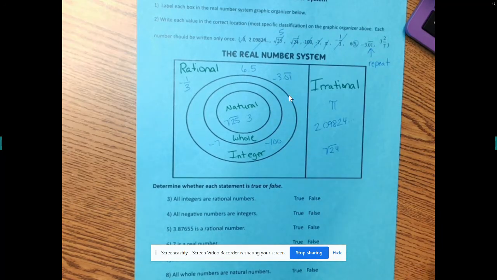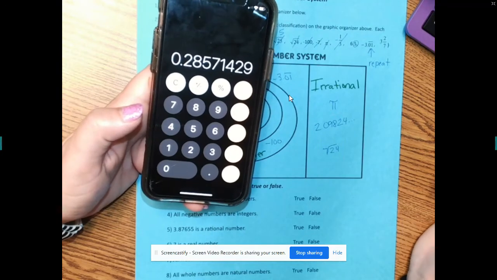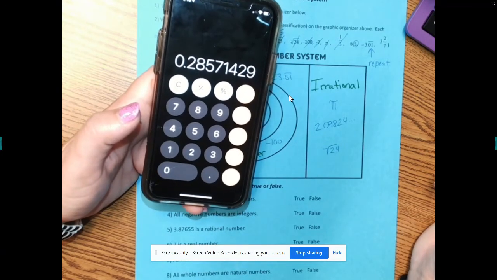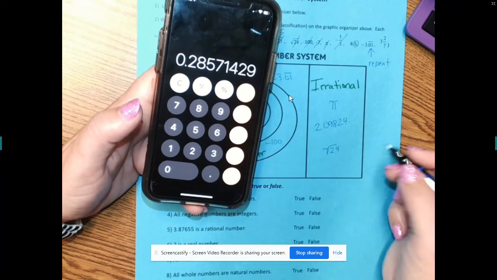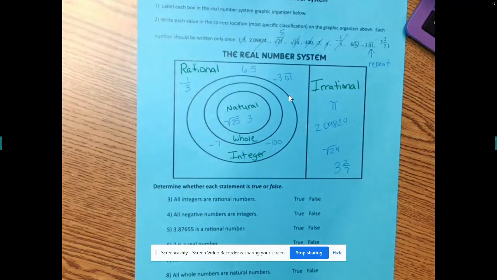And then you probably don't know this one, but 2/7. Starting tomorrow, you would just use a calculator. And what do you notice? It's irrational, because it never ends. Okay? Everybody feel okay classifying? Yes.